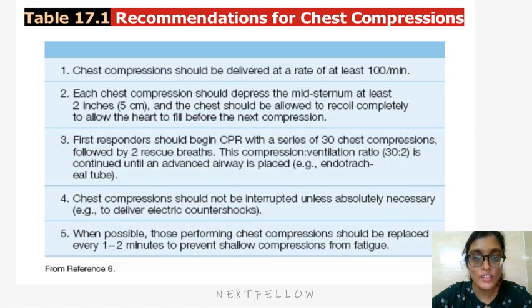Recommendation for chest compression: chest compression should be delivered at a rate of at least a minimum of 100 per minute. Each chest compression should depress the mid-sternum at least 2 inches, that is 5 centimeters, and the chest should be allowed to recoil completely to allow the heart to fill before the next compression. The first responder should begin CPR with a series of 30 chest compressions followed by 2 rescue breaths. This compression-ventilation ratio is continued until an advanced airway, that is the endotracheal tube, is placed. Chest compression should not be interrupted unless absolutely necessary. When possible, those performing chest compression should be replaced every 1 to 2 minutes to prevent shallow compressions from fatigue.